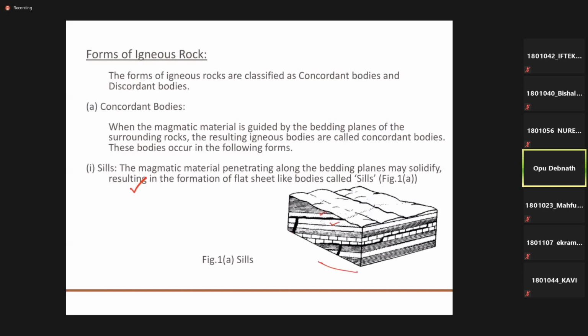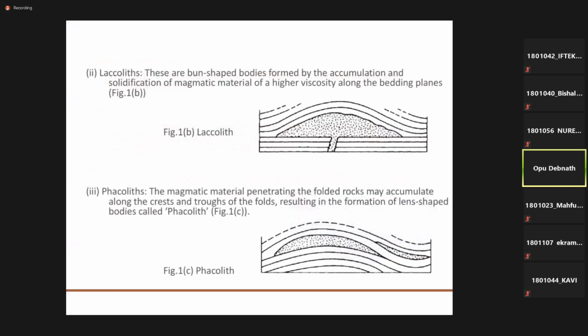So when these magmatic materials come in this path, it will penetrate through this point. So this is a sheet type rock that will form parallel to the bedding. So this will be called sills.